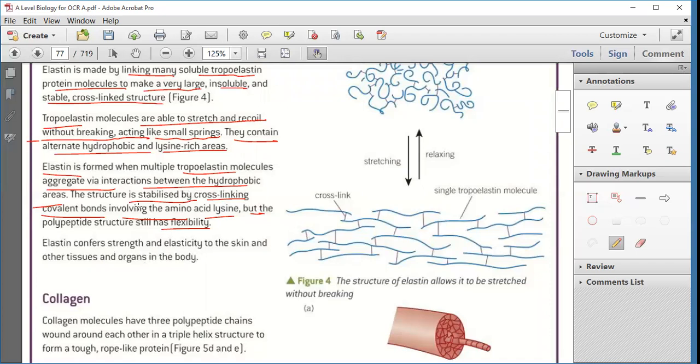So, this paragraph, do I need to repeat it again? Yeah, can you repeat that one? Yeah, again. Elastin is formed when multiple tropoelastin molecules aggregate via interaction between the hydrophobic and the hydrophilic areas. Fine. Now, what happens? It aggregates. It means it combines together like this.